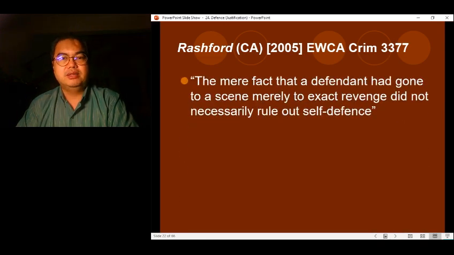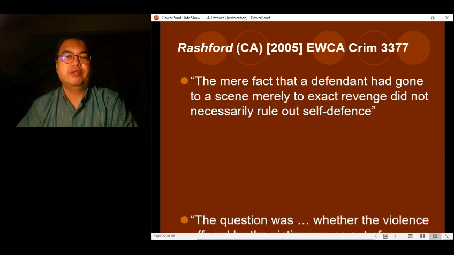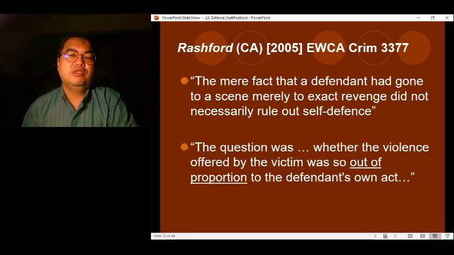And on the facts of this case, basically, the defendant had gone to exact revenge, right? He was the one who started, he was the one who looked for trouble, so to say. But the Court of Appeal said that just because he went there to look for trouble, to want to start a fight, doesn't mean that he can rule out self-defense. The question at the end of the day was whether the violence offered by the victim was so out of proportion to the defendant's own act, right? So out of proportion to the defendant's own act.